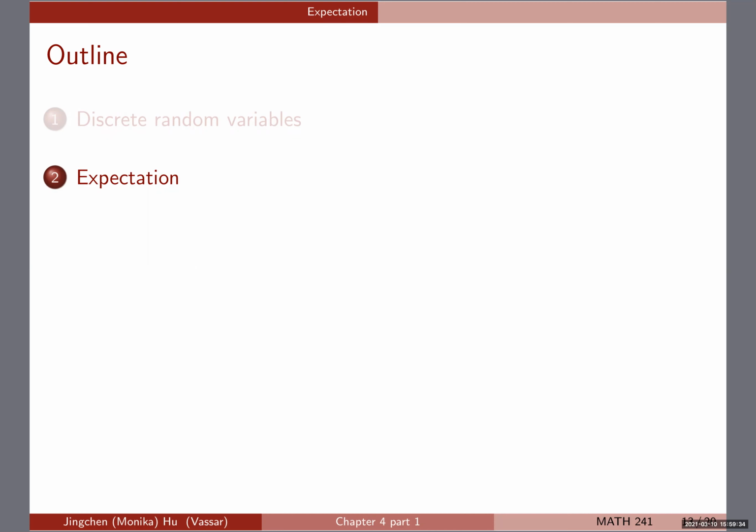We're going to phrase everything in terms of discrete random variables because we know the PMF, the CDF, and how they work out. But later on, when we go to chapter 5, we will see how to define expectation in the continuous case as well.